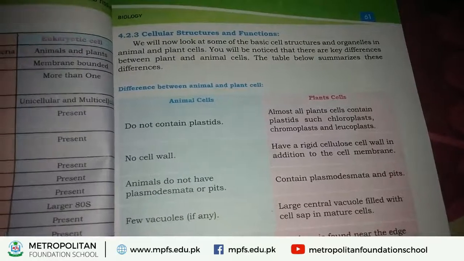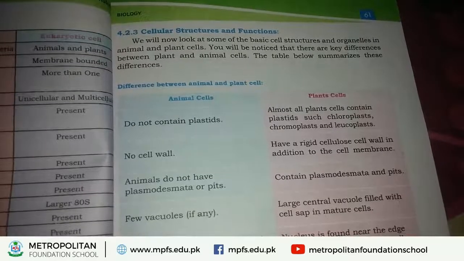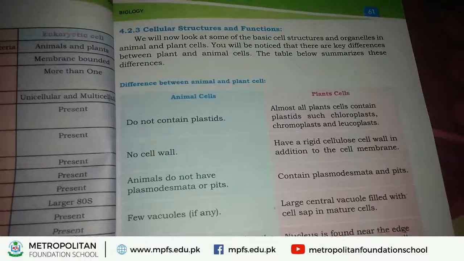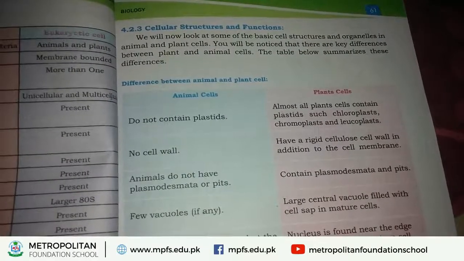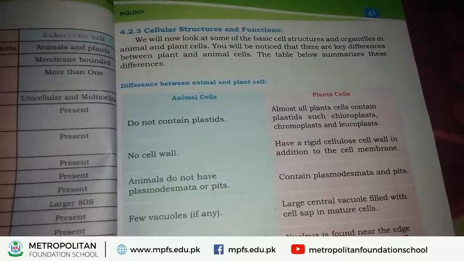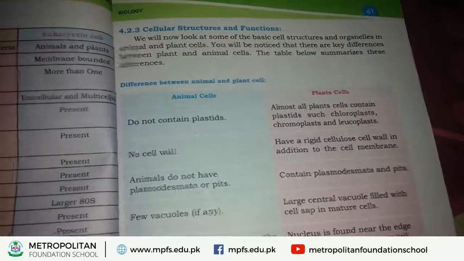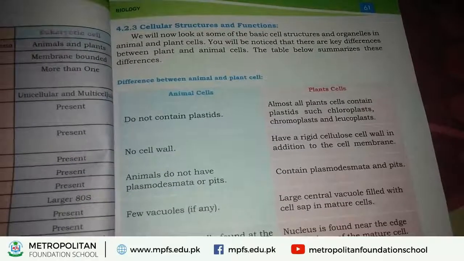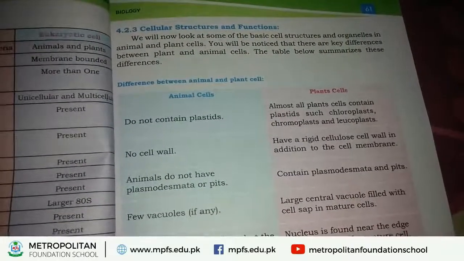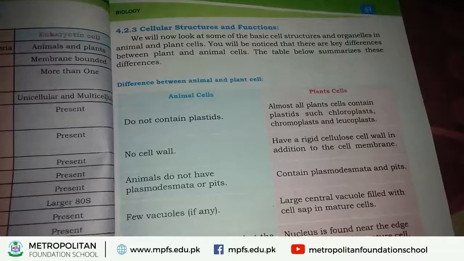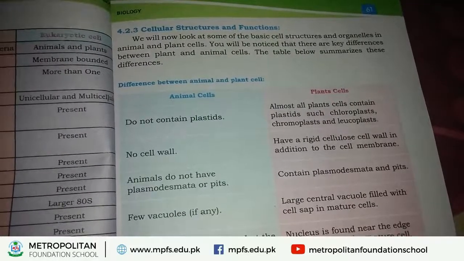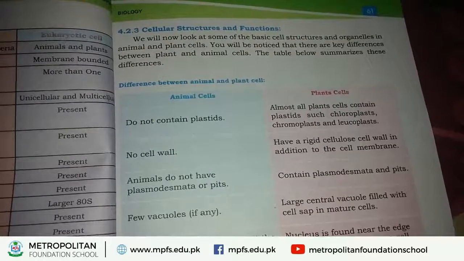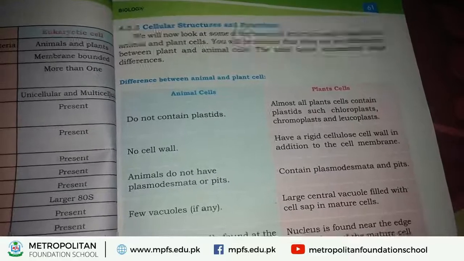And these color pigments called chromoplast are found in different parts of the plant, like flower petals and different fruits. Okay. Next, leucoplast. Leucoplasts are colorless plastids. Okay. They are also found inside the root of the plant. Root of the plant is colorless because of leucoplast.